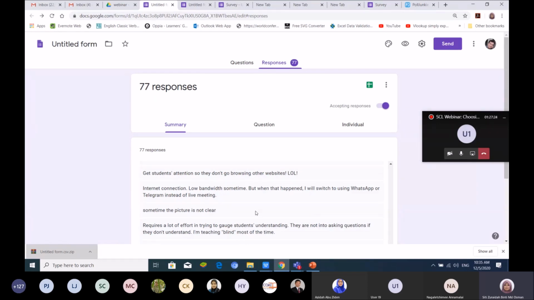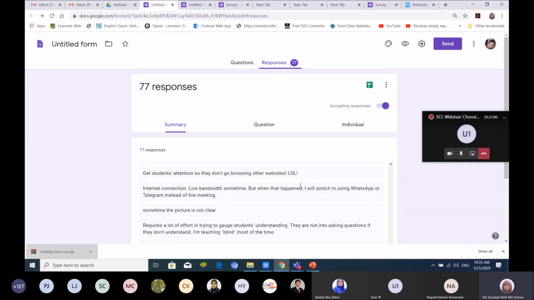Sometimes the picture is not clear, maybe also because of low bandwidth or internet connection. But when that happens, I will switch to WhatsApp or Telegram instead of live meeting. Yes. So that's why we need to design at an early stage what type of material or what type of application that we are going to use.